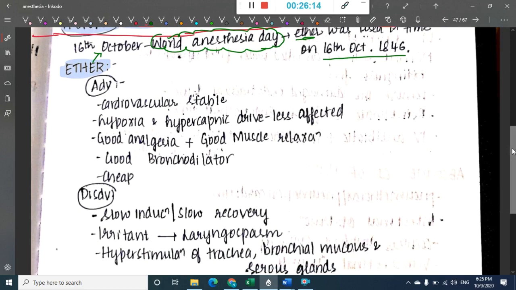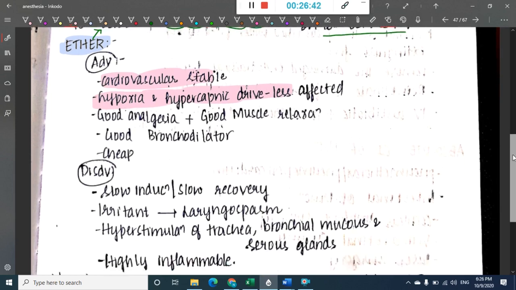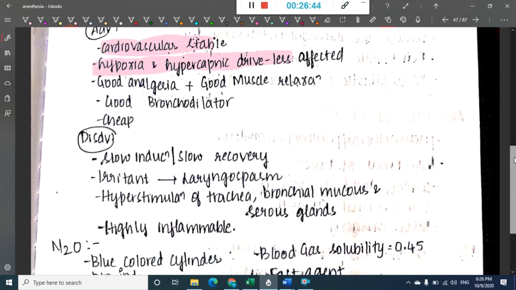What are the advantages of ether? If you see, ether is cardiovascular stable. Okay, the hypoxic and hypercapnic drive is less affected. It is actually a positive symptom. It is good analgesia, good muscle relaxant, good bronchodilator, and it is relatively cheap.